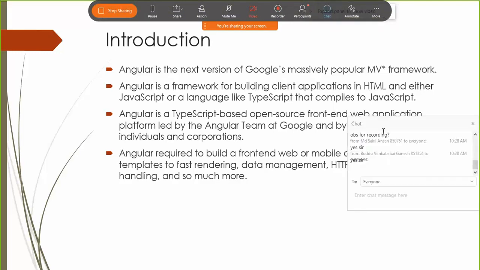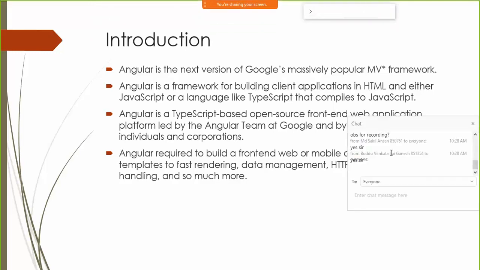Any confusion to anyone as of now? What is Angular? So Angular basically allows you to create front ends for your application. That means user interface. You have a web API. Web API itself does not have any UI, correct? That UI you can create using any of the front end frameworks like Angular you can use, React.js you can use, Vue.js you can use. Fine. There are multiple other frameworks that can be used, but Angular is one of the popular frameworks that allows you to build your applications.